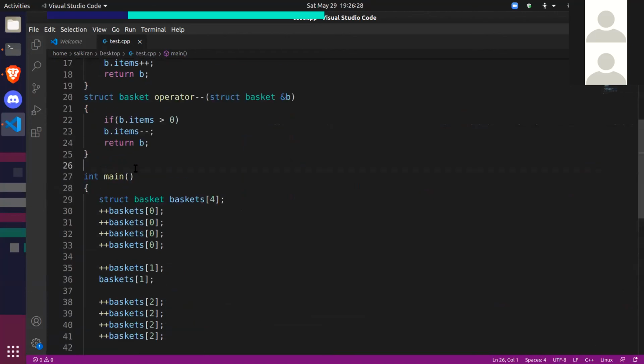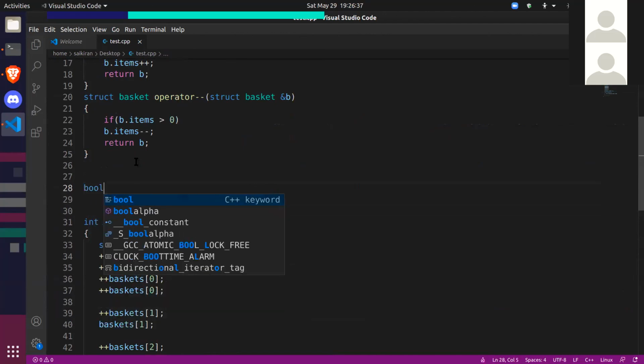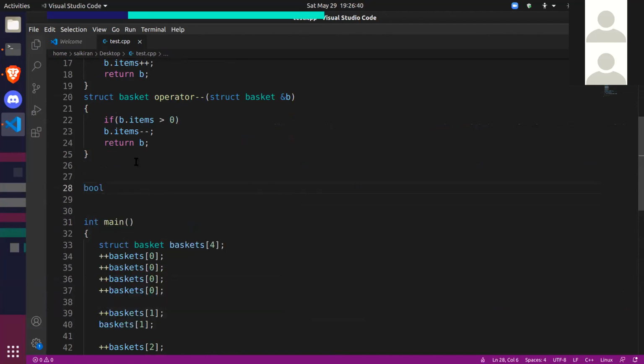So let's write a comparator. So comparator is just a function again. Okay, but comparators return Boolean values. So this is a must. This is a rule. If you write a comparator, it must return a Boolean, because the comparison returns a Boolean, right? X less than y returns a Boolean. That is the reason you should return a Boolean. And you can name the comparator whatever you want. I want to name my comparator compare baskets.